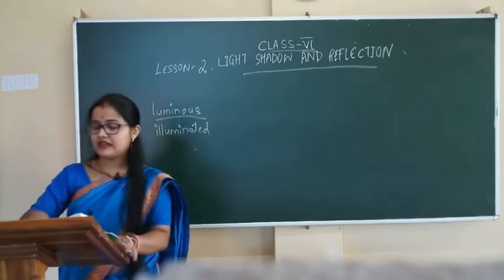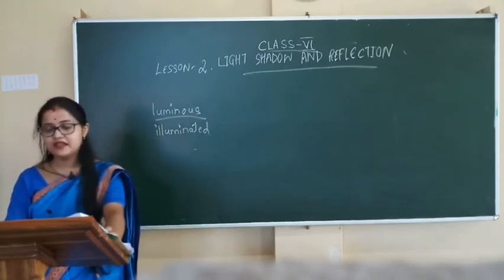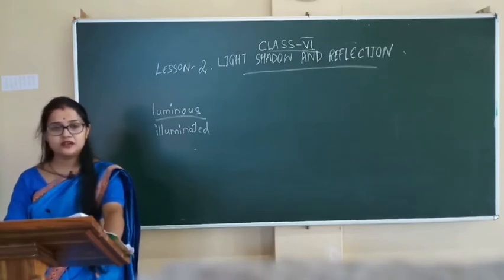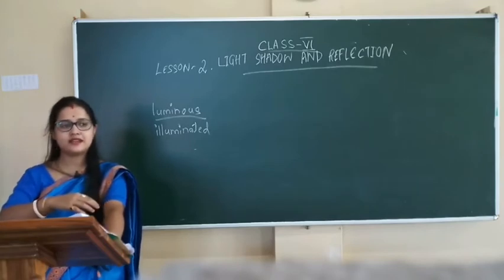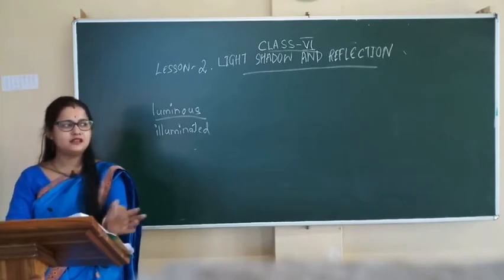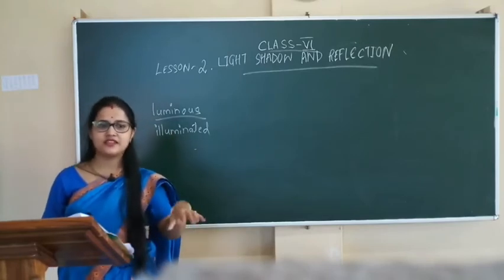Some objects allow some amount of light to pass through them. Such objects are called translucent. They do not allow light to pass through completely. Some amount of light, not completely, is allowed to pass through.